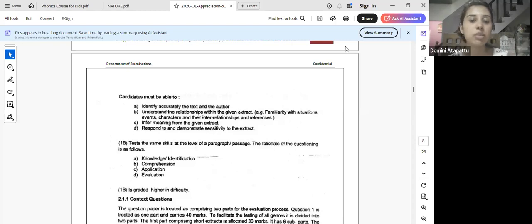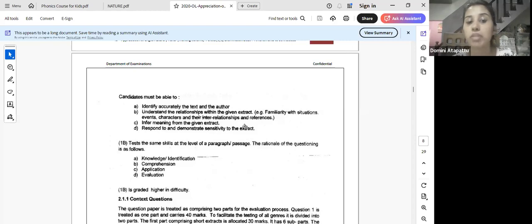In literature, then you only have to memorize the quotes. Quotes in the sense the lines that you're going to write, the selected lines that you're going to write in your essays, and the names of the authors and the text.